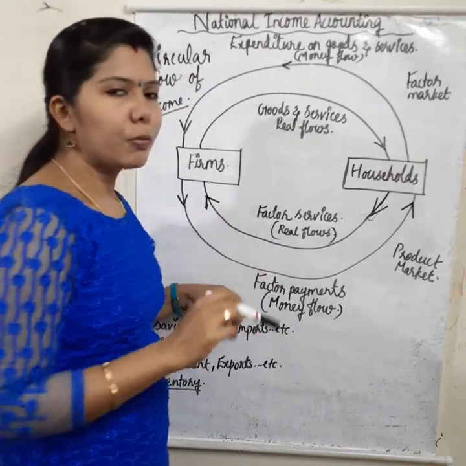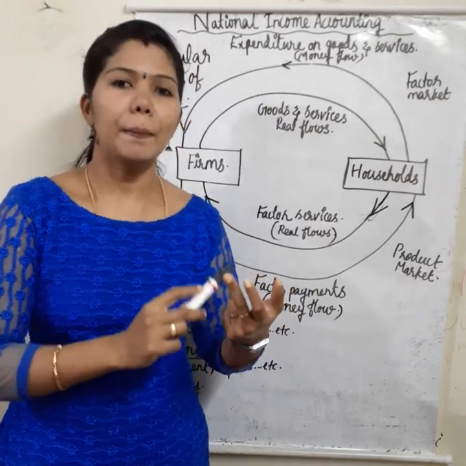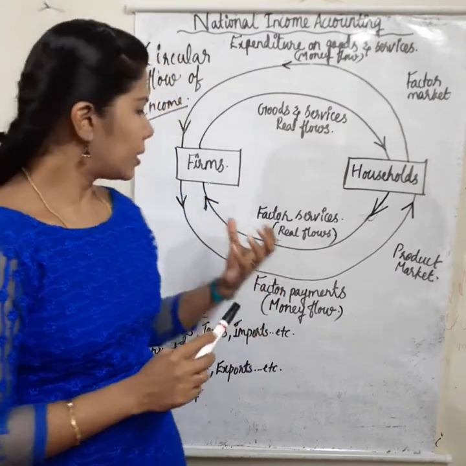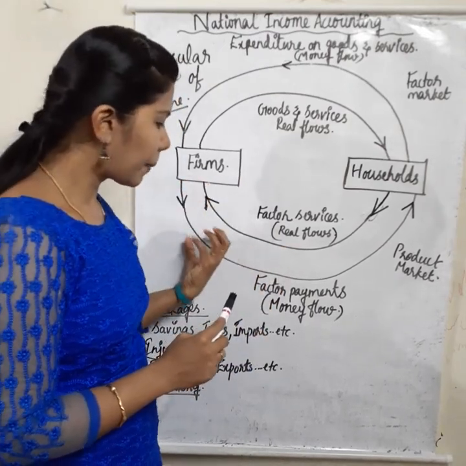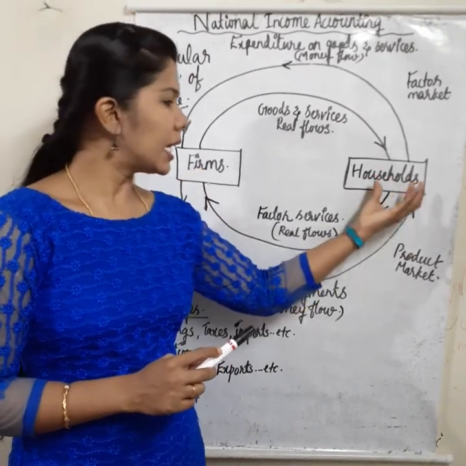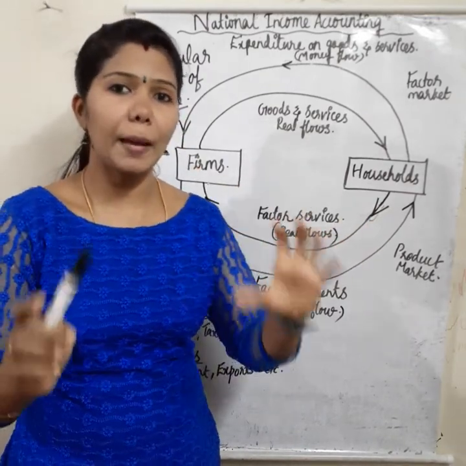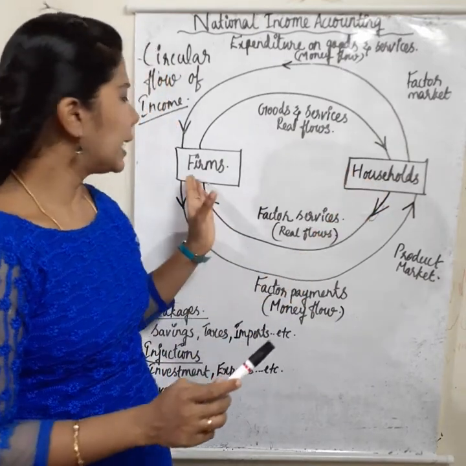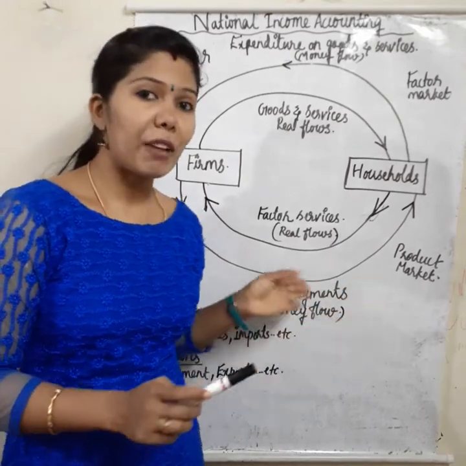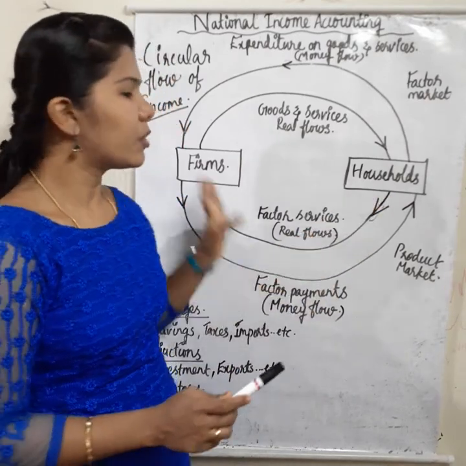What are the factor payments? For land, rent; for labor, wage; for capital, interest; and finally for organization, profit. These factor payments are provided by the firms to the households. Household sectors are providing labor to the firms, and firms are providing income, factor payments, reward or remuneration for that. That's the first relationship.